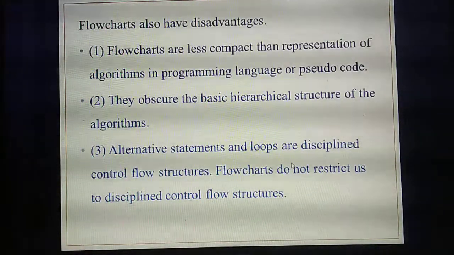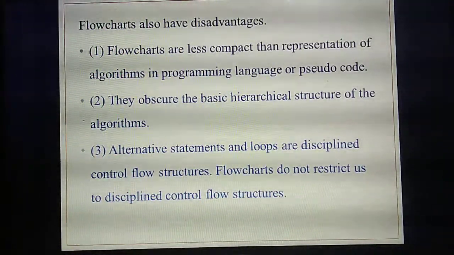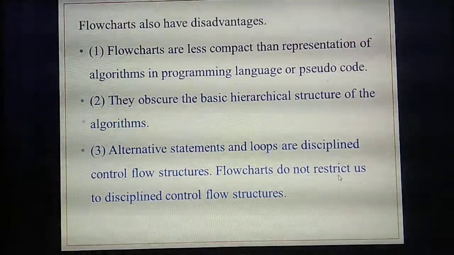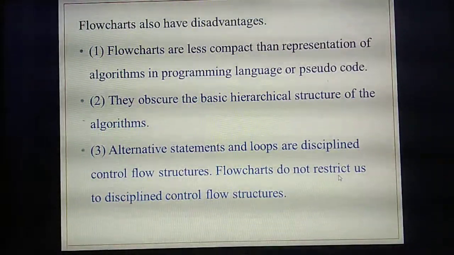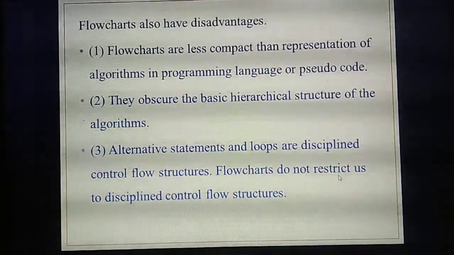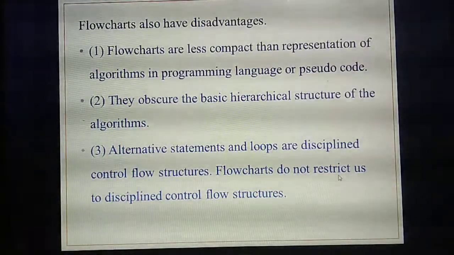Next, alternative statements and loops are not disciplined control flow structures. What do you mean by alternative statements? A conditional statement is called alternative: either it runs the true condition or it runs the false condition. In flowcharts you can give true as well as false, but all the steps in programs you can't give like that.